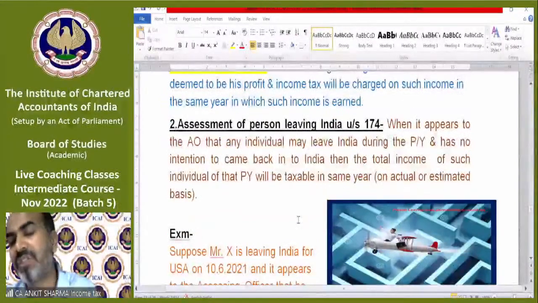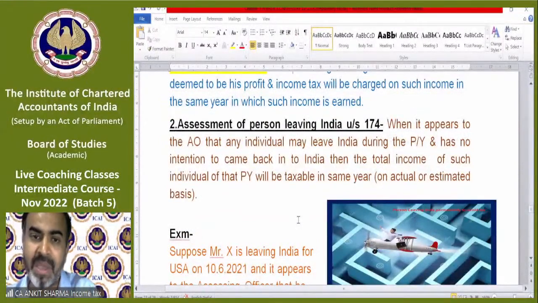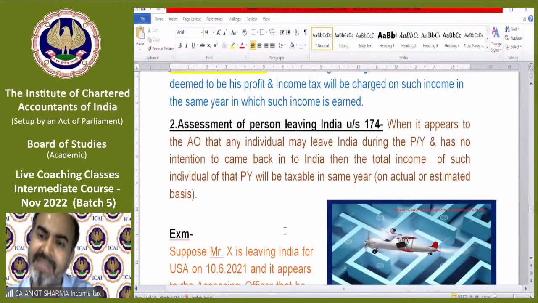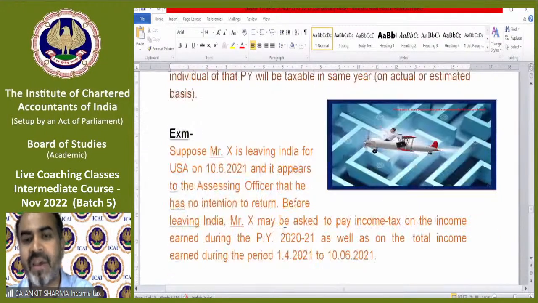Second point, I have just told you, that was the example when it appears to the assessing officer that any individual may leave India during the previous year and has no intention to come back. How will you come to know the intention of coming back? Visa. In the visa, if it is written that he is going permanently, in that case, we will take the tax in the same year before he leaves India. Here is the example. You can read it. It's very simple.